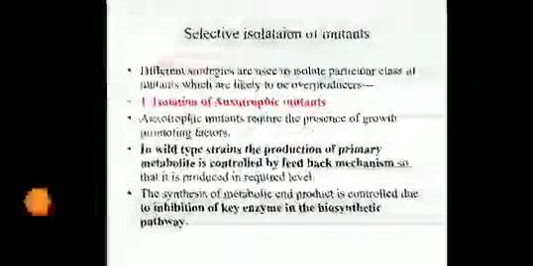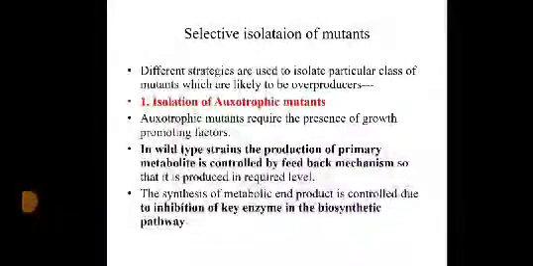So by one means or another you mutate the organism using a chemical mutagen or a physical mutagen. Now the most important thing is selection of the mutated organism. You have to select the mutated organism which is showing improvement in biochemical characters, which is showing an increase in production yield. There are different methods of selecting: isolation and selection of auxotrophic mutants, and isolation and selection of analog resistant mutants. There are other methods also.